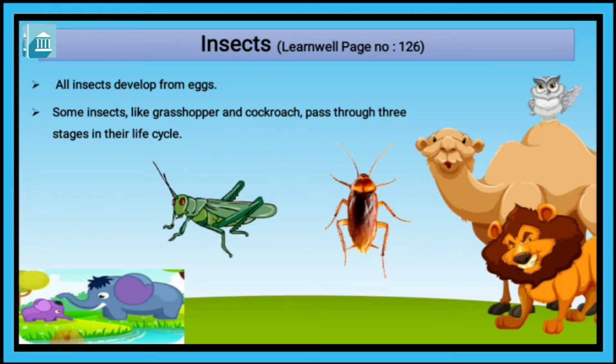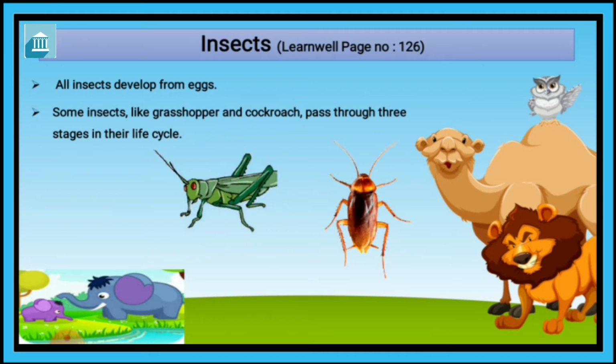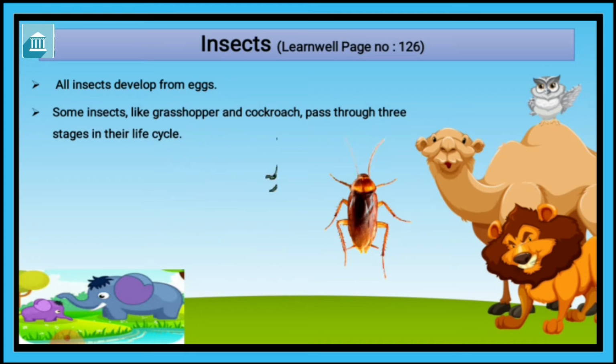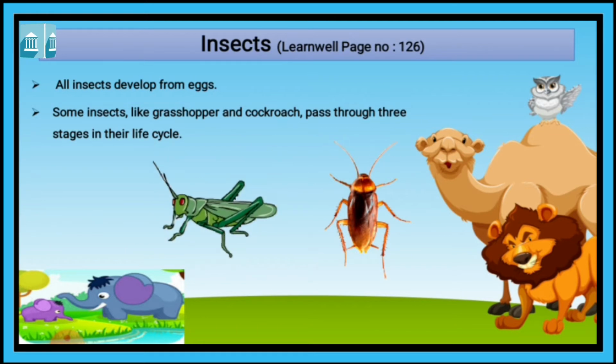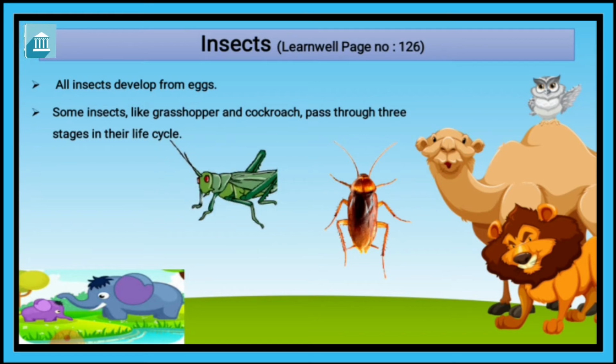They pass through three stages in their life cycle. So insects, first of all, develop from eggs. Now some insects like grasshopper and cockroach pass through three stages in their life cycle.